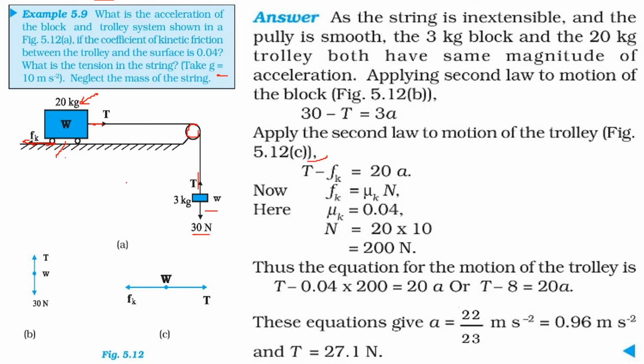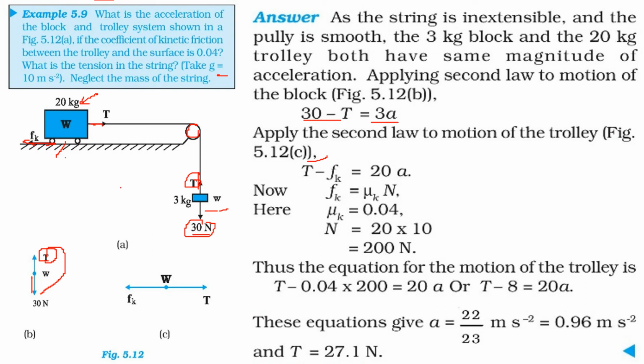So let us make the free body diagram of these two bodies. First we'll make this one. So we have a tension here, T, given like this. And of course 30 Newton is acting downwards. So 30 minus T is the actual force which will give you mass into acceleration. Mass is 3 kg. So 30 minus T equals 3 into A.